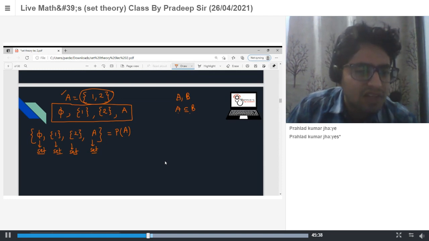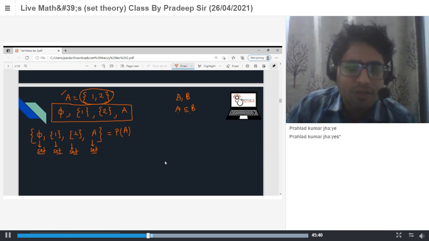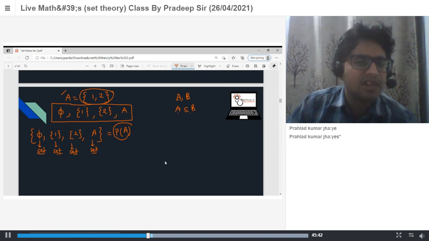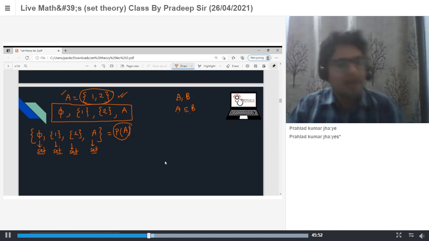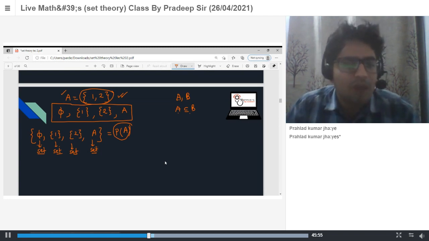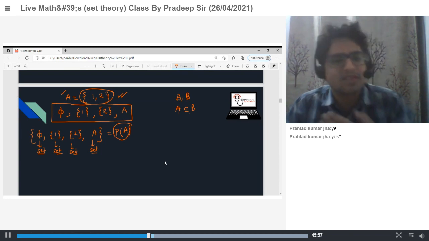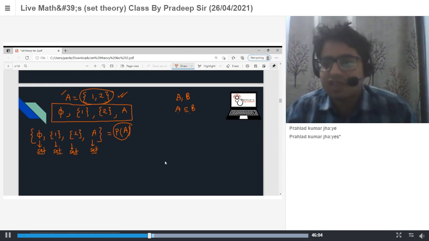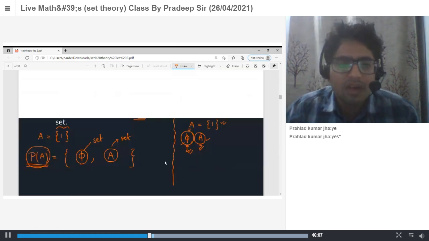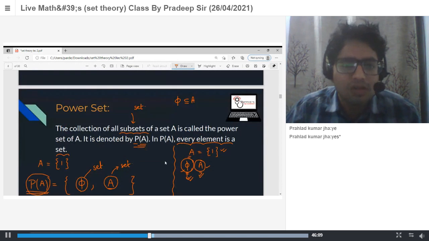Now these are sets. So element of power set is a set, and these sets are subsets of the given set. That is the definition of power set: the collection of all subsets, including the set itself.